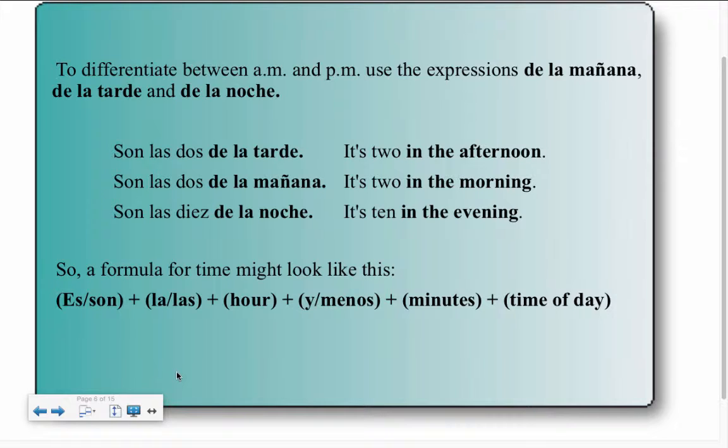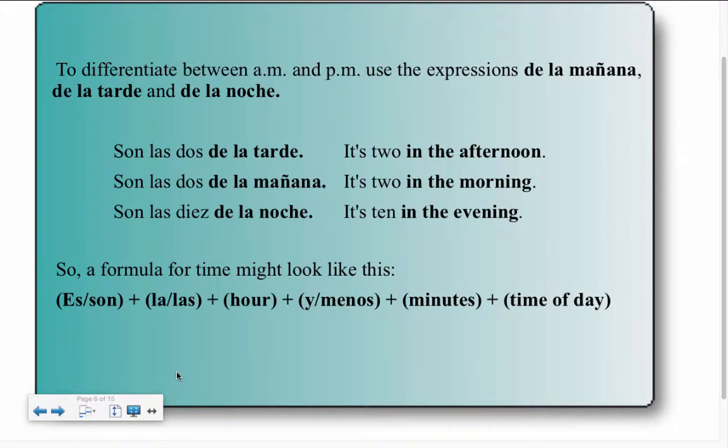In English, we would say it's 10 in the evening. So in Spanish, you would say, son las 10 de la noche. I'm going to start with the verb ser, and depending on the hour, choose whether it's plural or singular.